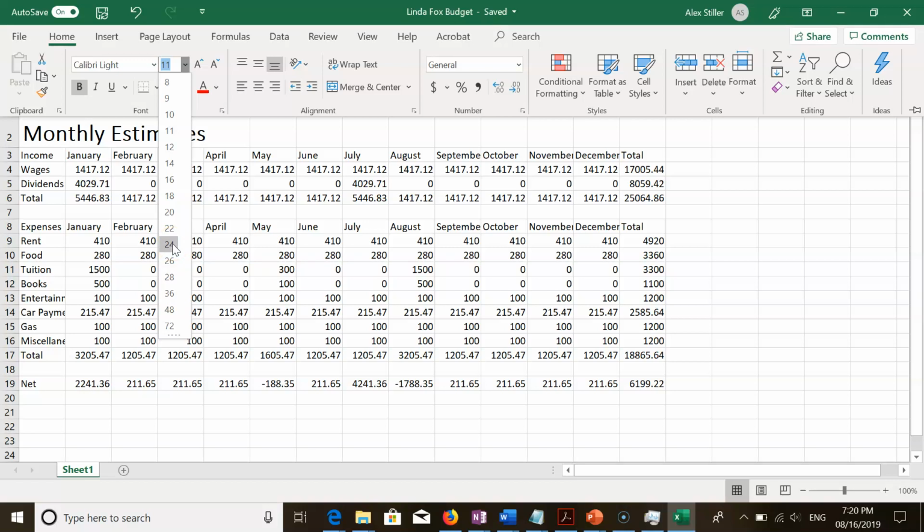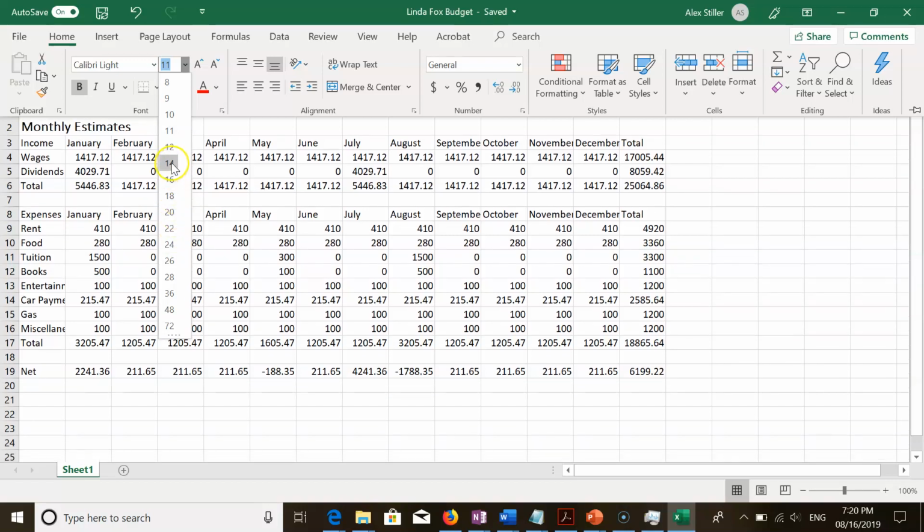On page EX25, moving on, step 1, click 14 in the font size gallery to change the font size in the active cell. Page EX25, to change the font color of a cell entry. Step 1. Click cell A1 and then click the font color arrow in the Home tab in the font group to display the font color gallery.